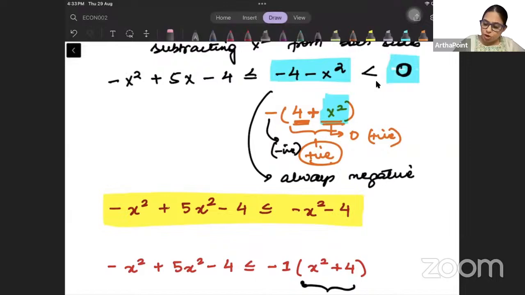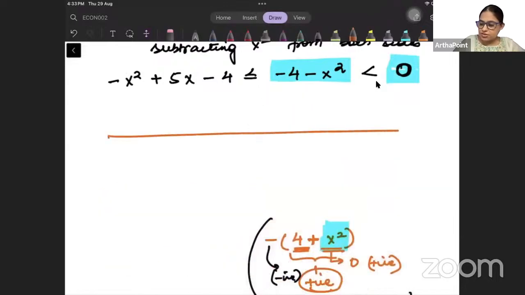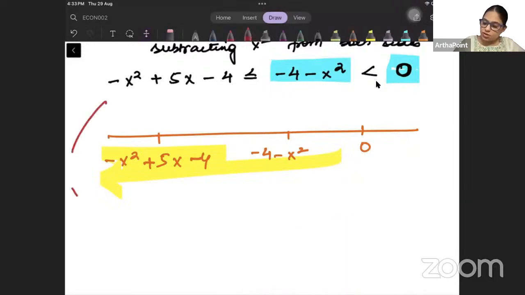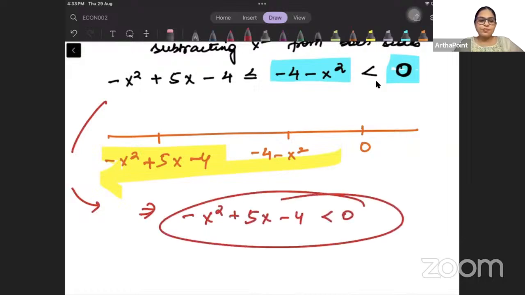So now what have we got, beta? We have got something like this. This is 0. This is minus 4 minus x square. And here somewhere I have minus x square plus 5x minus 4. It is coming like this. So this term is also less than 0 only, na? It is lying to the left on the number line. This is also less than 0. So what we can say from here is that this implies minus x square plus 5x minus 4 is less than 0.